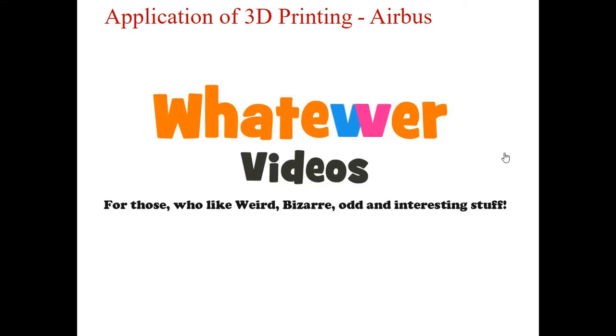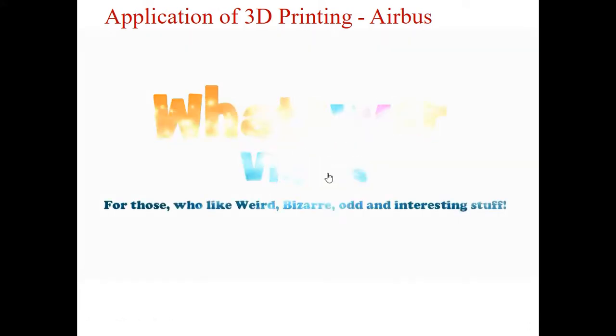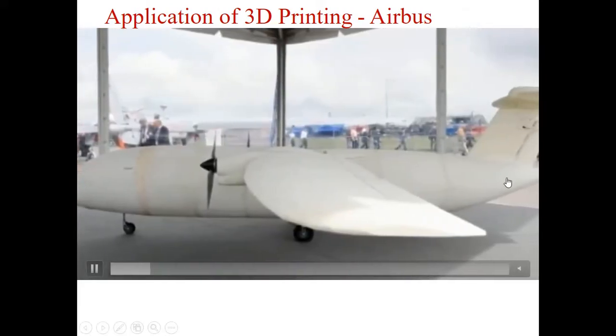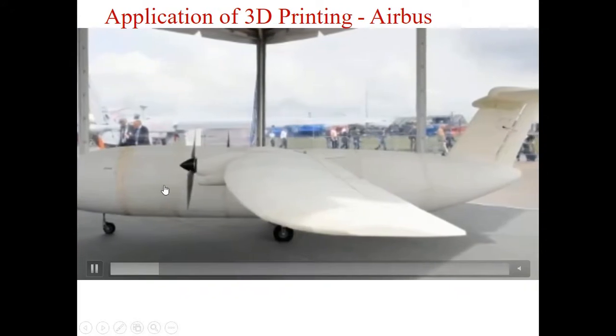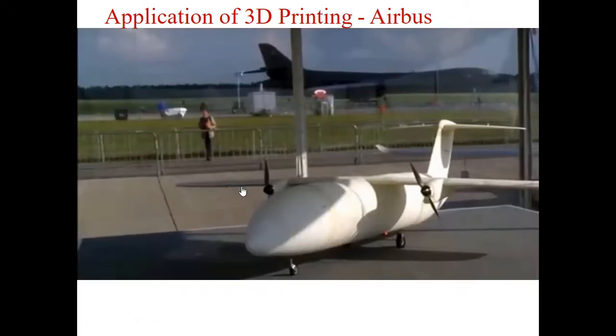Now this is the 3D printing application for the aeroplane industry. This is the example of Airbus, where they have used a completely 3D printed plane of 4 meters. This is exhibited at the Berlin Air Show. You can see this is a complete 3D printed plane; except for the electronics, everything got printed using a 3D printer.